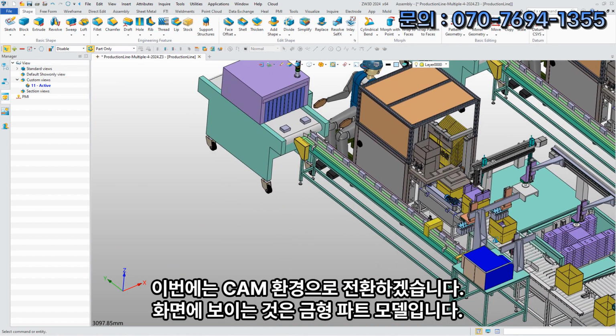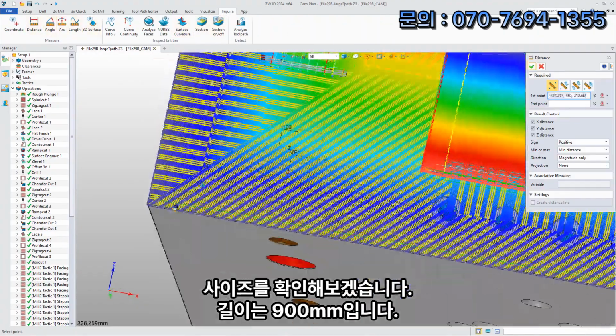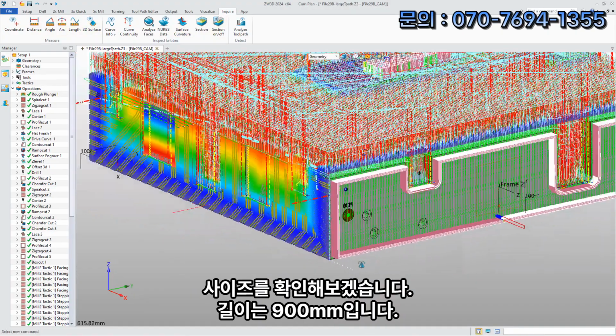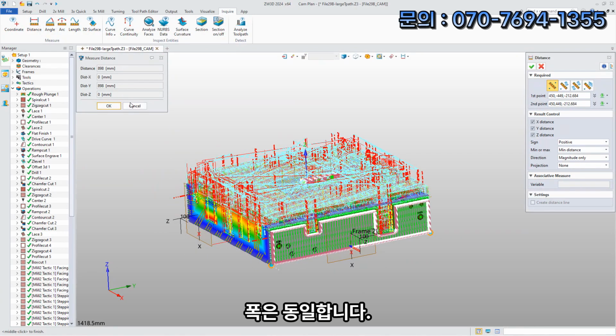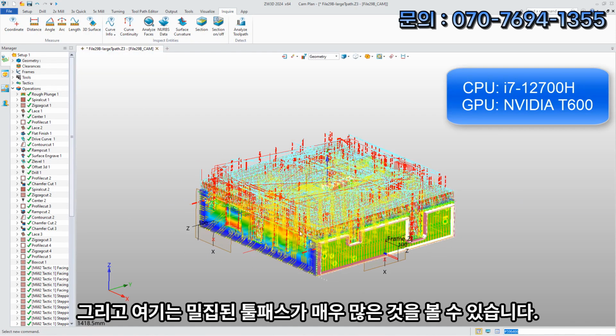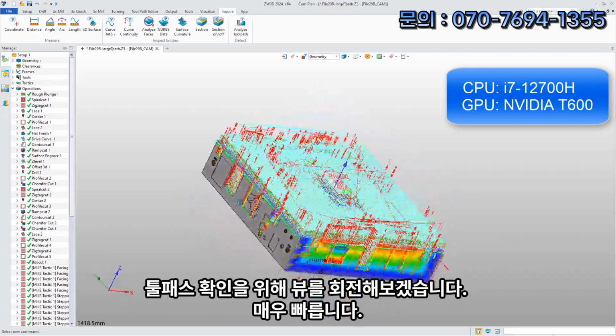Now, let's switch to CAM. This is a mold part. Let's check the size. The length is 900 millimeters. The width is the same. And there are plenty of dense toolpaths shown here. Let's rotate to check the toolpath very quickly.